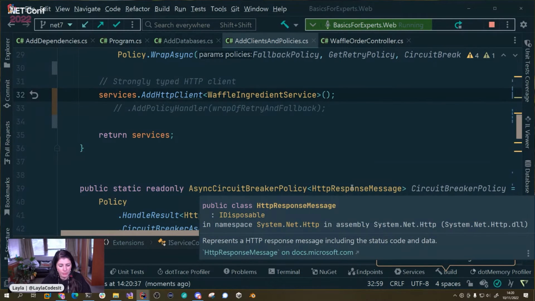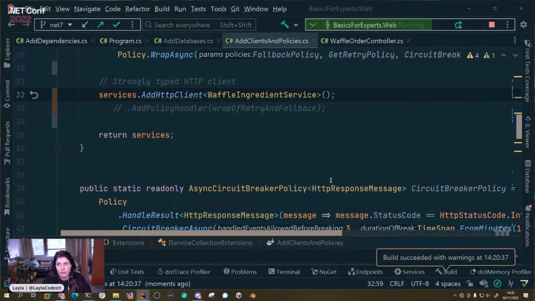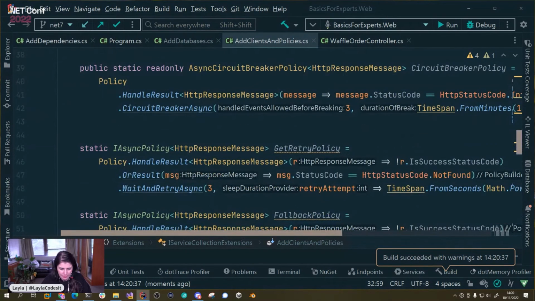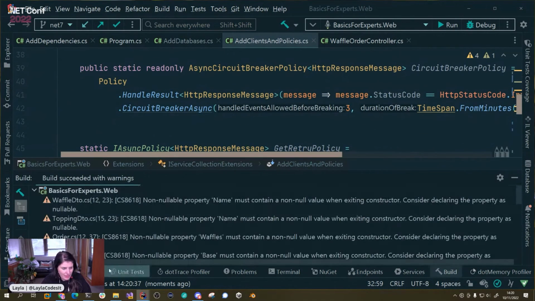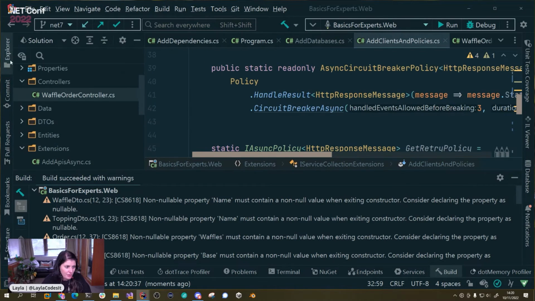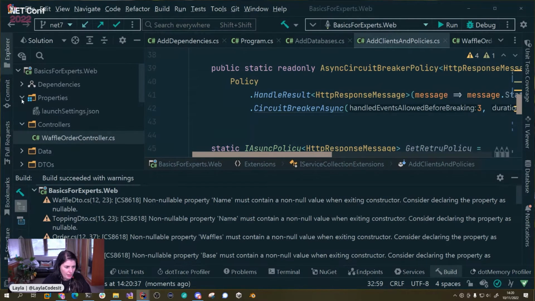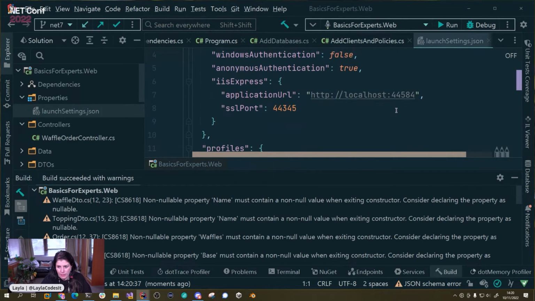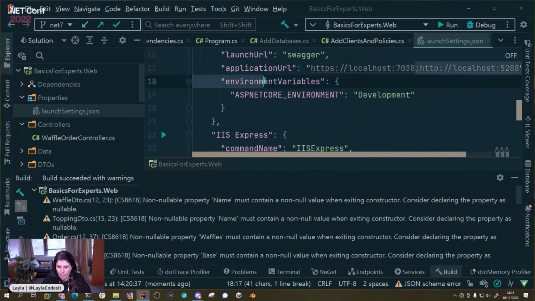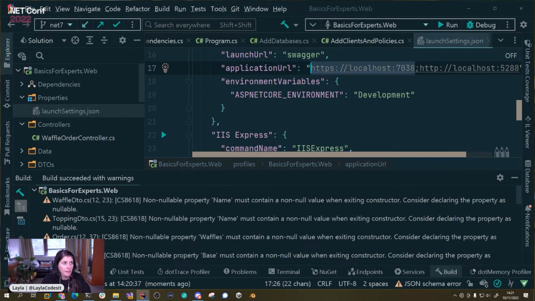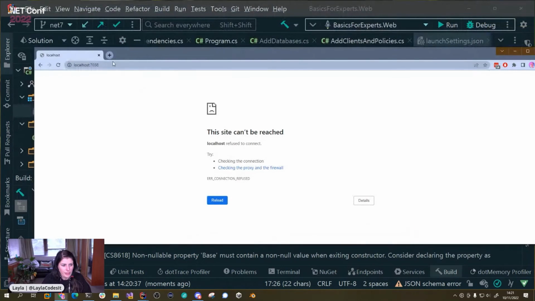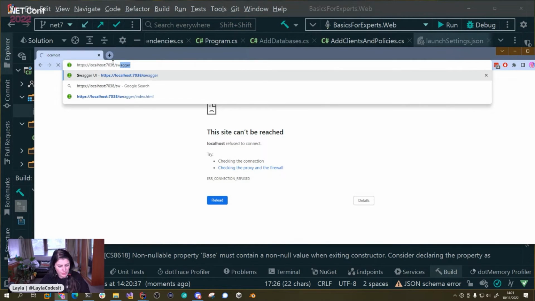I don't know where that's going to pop up. I'll find it somewhere. It's going to open a window somewhere. Has it? Okay, it's not going to be helpful. Let's go and find out where it opened it. Hopefully we'll find it here. Let's go and try. And then we need to do /swagger. There we go.